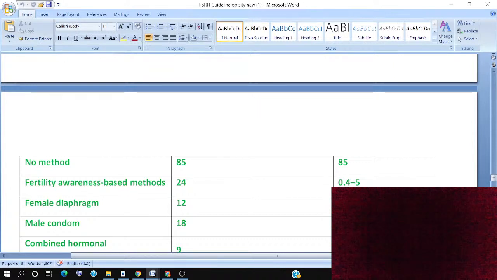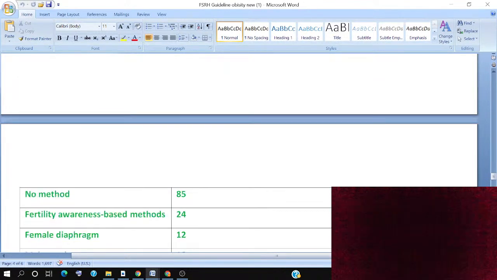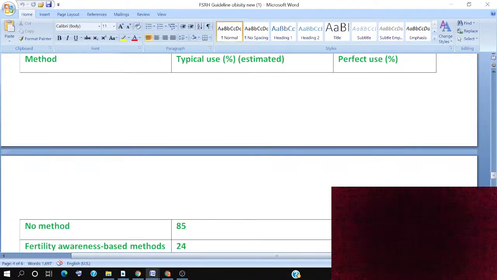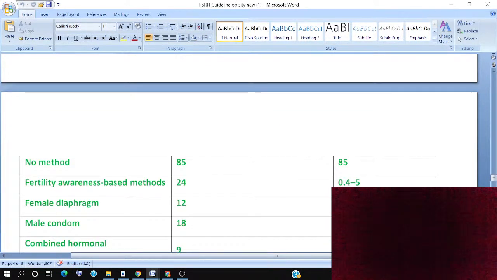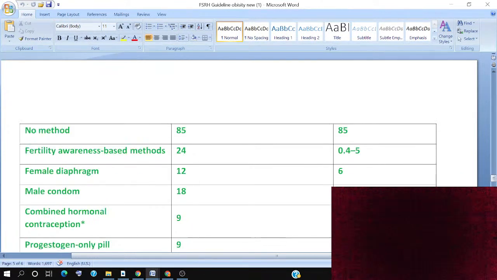Fertility awareness based methods have a typical use of 24 and a perfect use of 0.4 to 5%. The female diaphragm is 12% with typical use and 6 with perfect use.